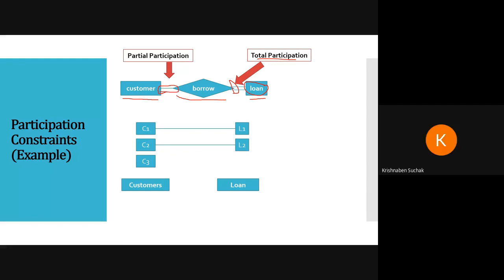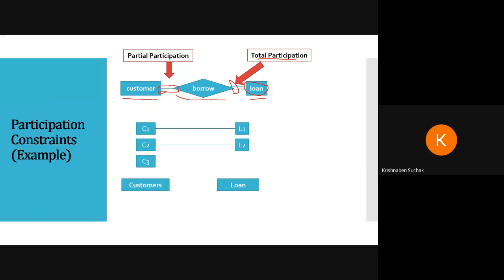Okay, see, you have to apply all these things in your ER diagram. So tomorrow I will give you one definition. Today you have to draw ER diagram on that, and tomorrow when we will discuss your ER diagram, at that time I want to see each and everything in your diagram. Okay, so you have to keep this participation constraint also.